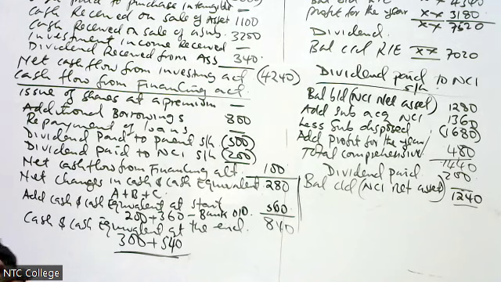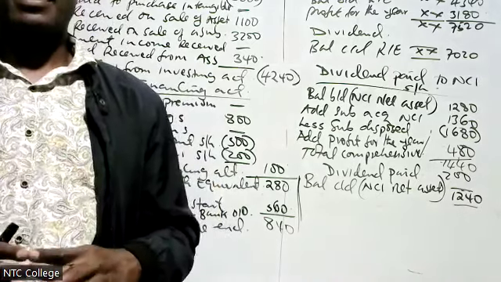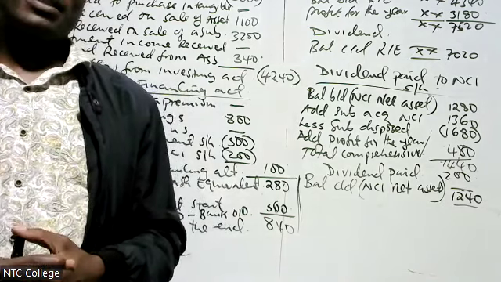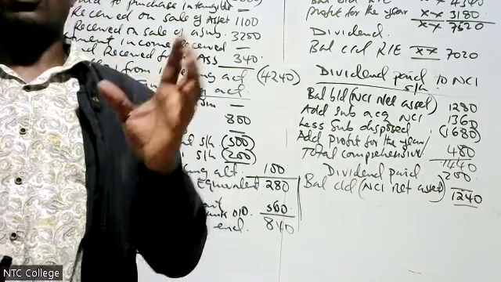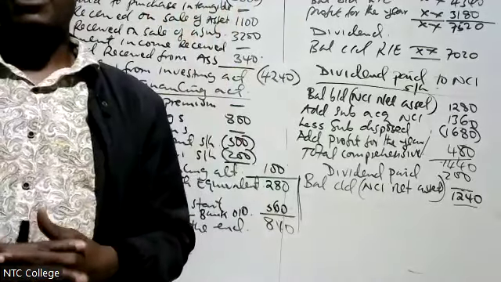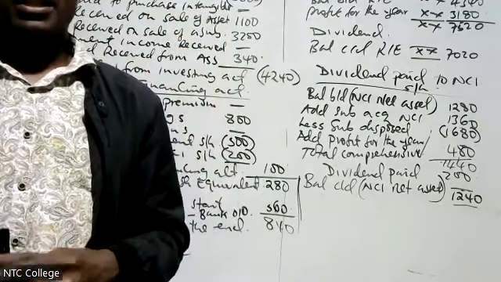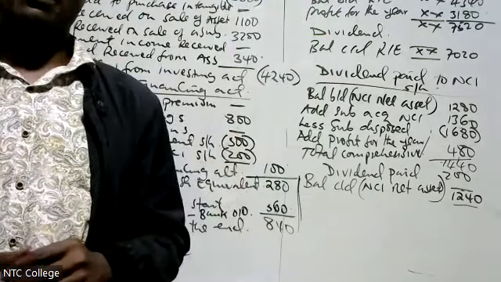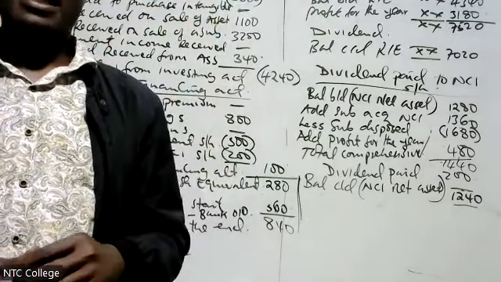As I said in the previous question, the first thing you need in a cash flow is the format. Listen very carefully. If you want to pass cash flow, there is no other medicine. The first thing is you need the format, because in operating activities, you need to know what items you are going to report. Number two, investing activities, what items are you going to report? Number three, financing activities, what items are you going to report? Once you know those items, then it is easy to identify marks in a question.